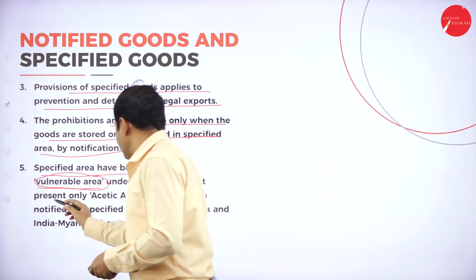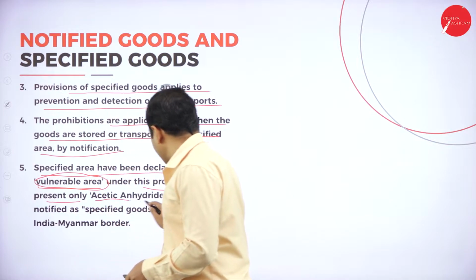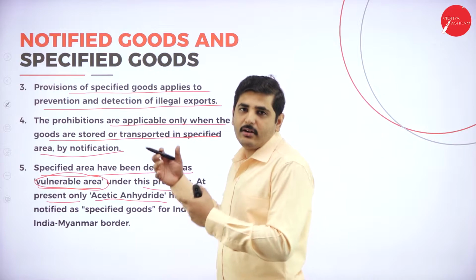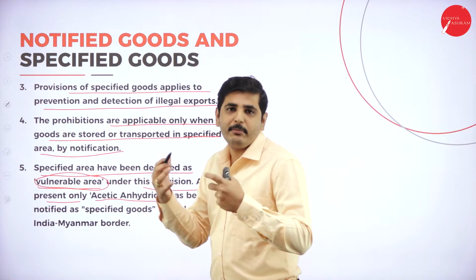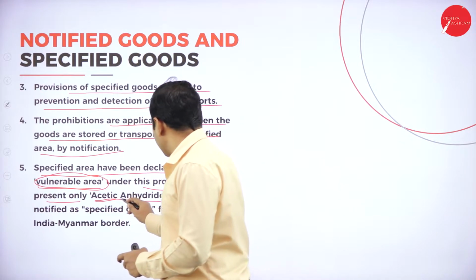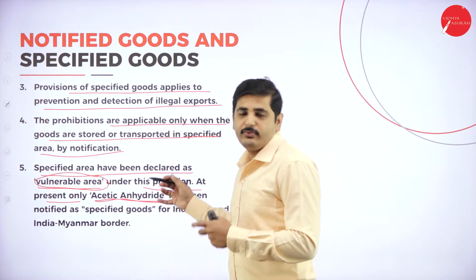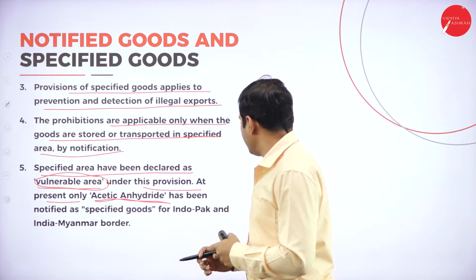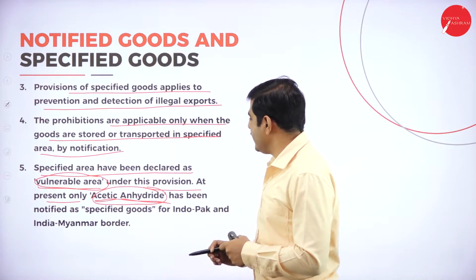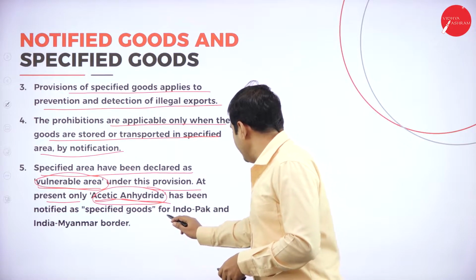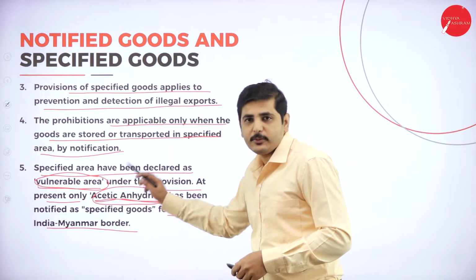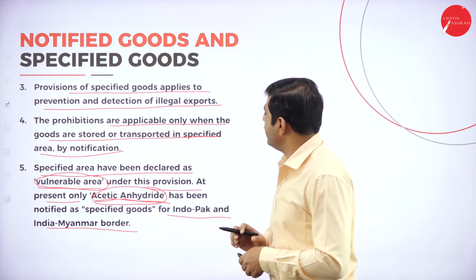Next one, at present only acetic anhydride. Acetic anhydride is the only product which they cannot transport without proper measures, and also in some areas they cannot transport acetic anhydride. Otherwise we can transfer all the goods. It has been notified under the specified goods for the Indo-Pak and India-Myanmar border. We cannot transport acetic anhydride there.